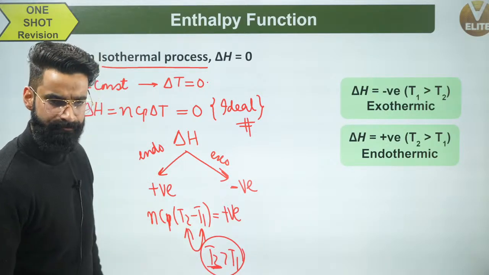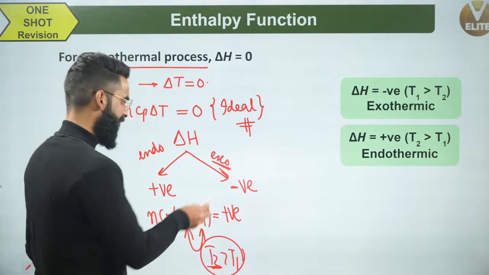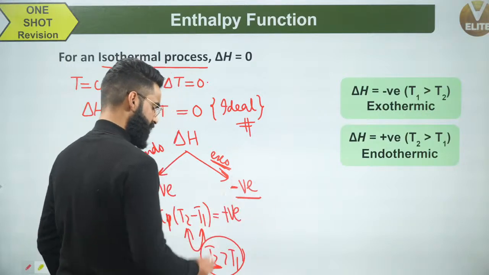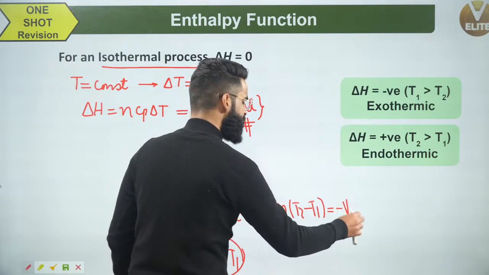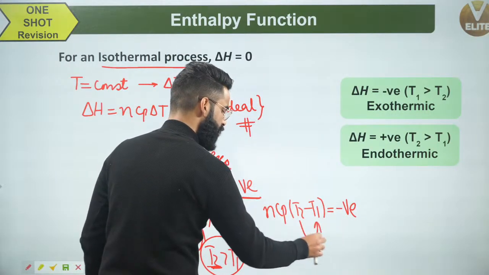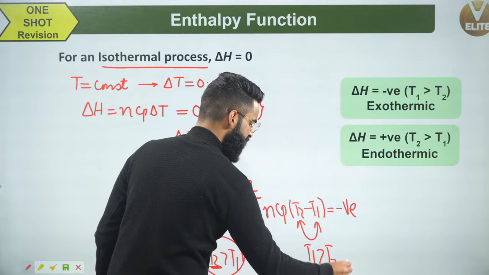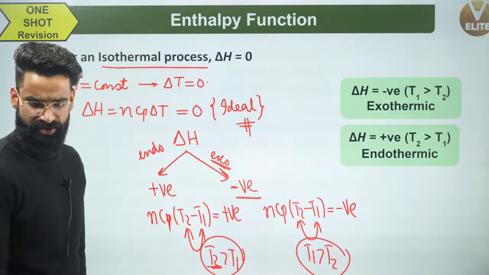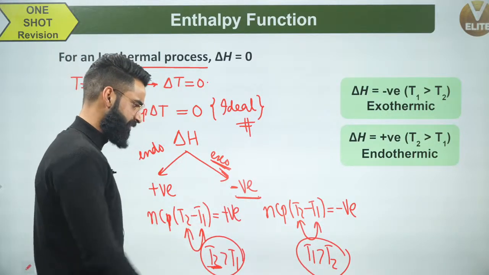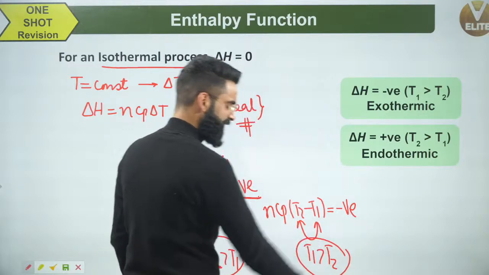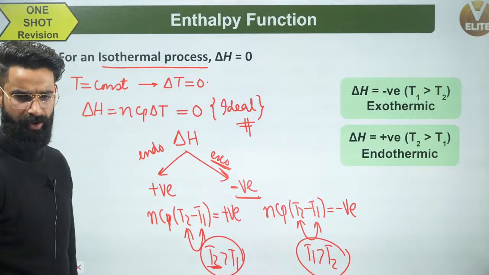Similarly, for any system undergoing an exothermic process, for any system whose delta H will be negative, what does that mean? That means nCp(T2 minus T1) will be negative. When can this term be negative? When the difference of these two terms will be negative, that is, when T1 is greater than T2, where T1 is the initial temperature and T2 is the final temperature of the system. Can I say for any process whose delta H value comes out to be negative, the temperature of the system will be decreasing with time? Remember this at the same time. These were some basic things which you need to know about it.